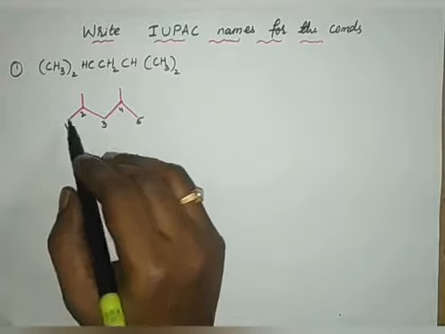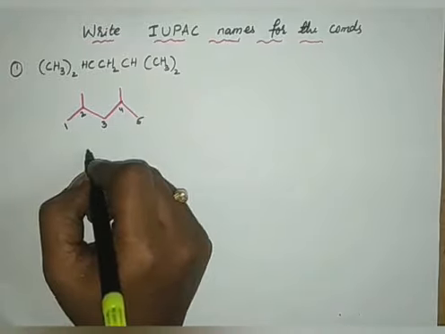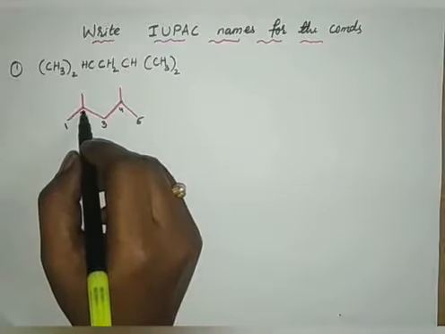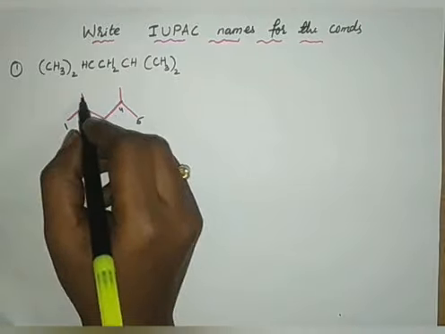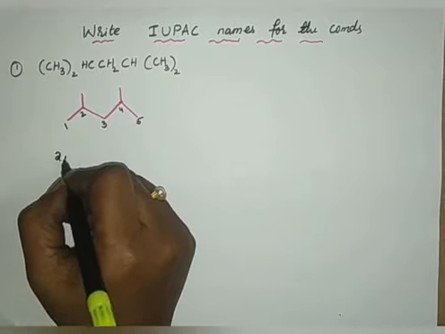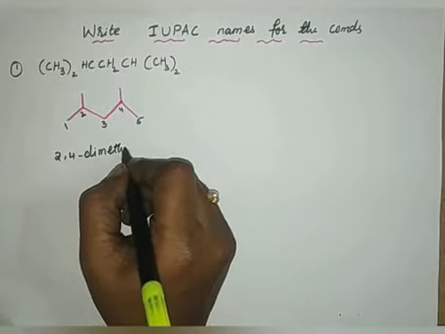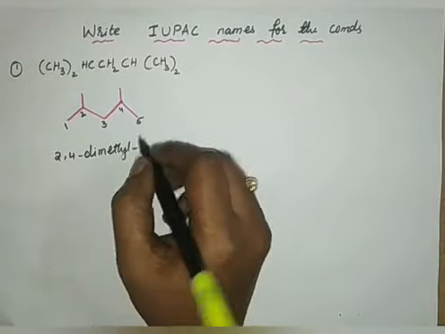Right. Now I can understand my long chain contains 5. Therefore, pent is my prefix. But onto the second and fourth positions, identical methyl groups are there. I have to mention it first. 2,4-dimethylpentane.